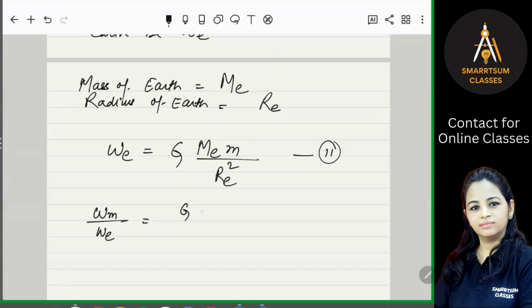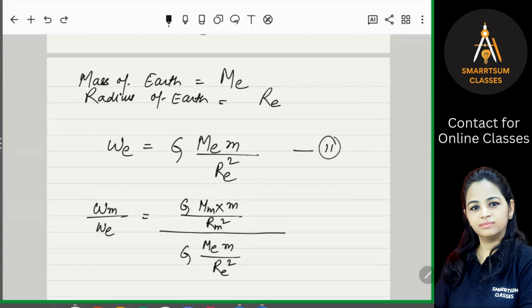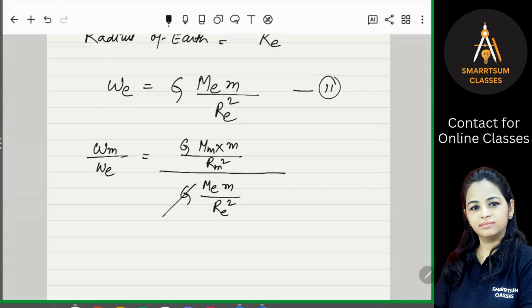And what is We? This is G Me m upon Re square. So we have put the values of both here. Now G will cancel. That's it.